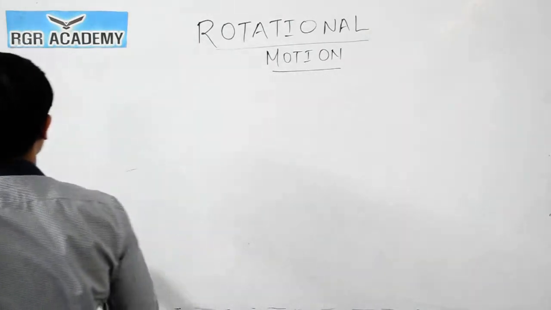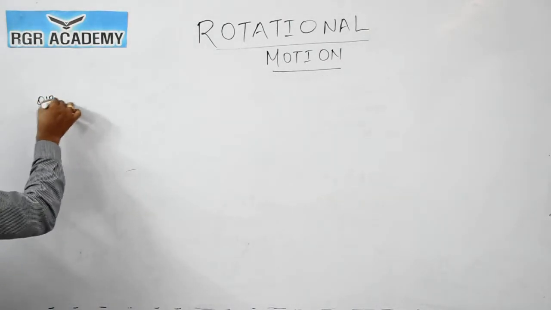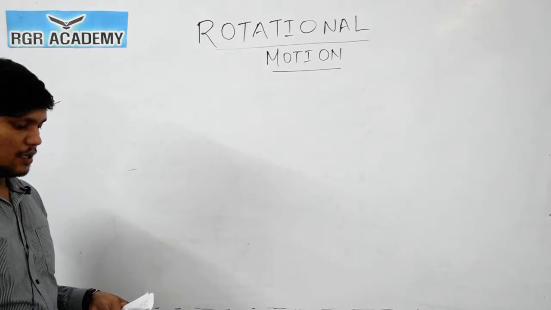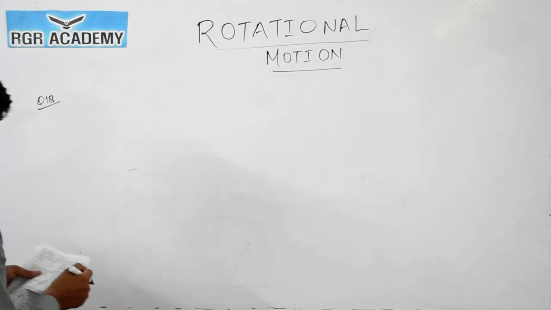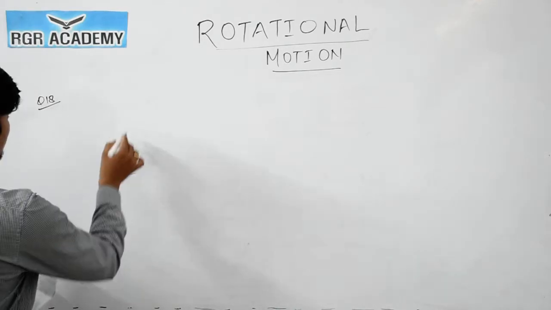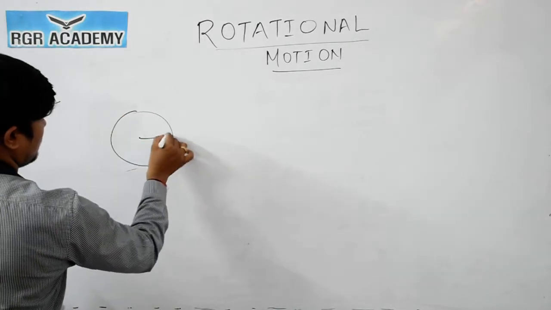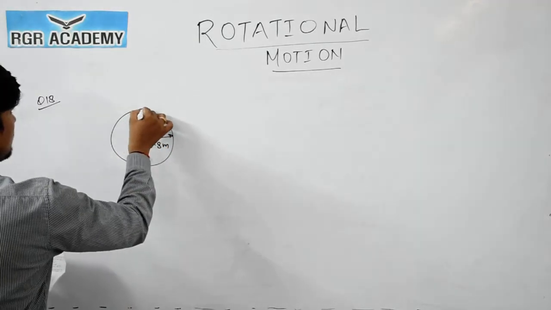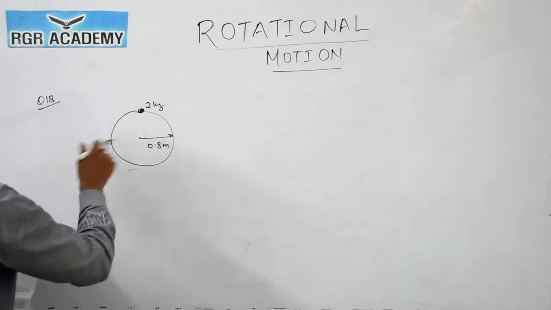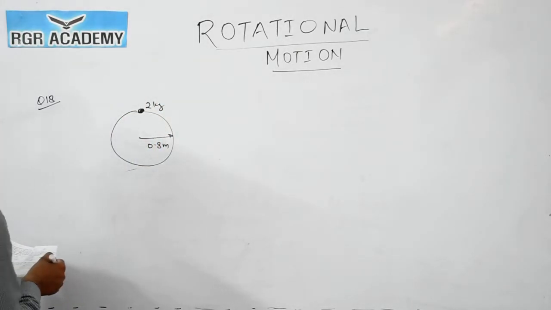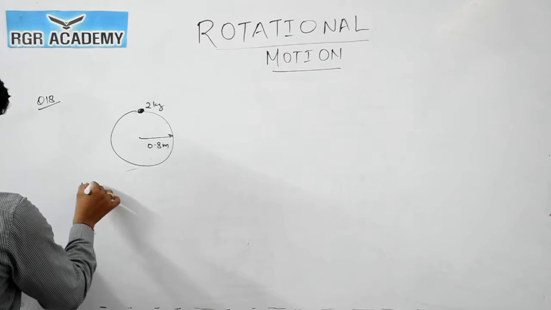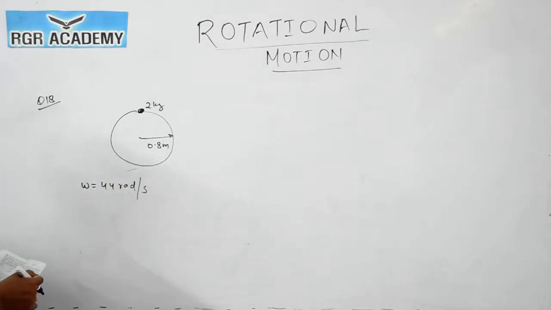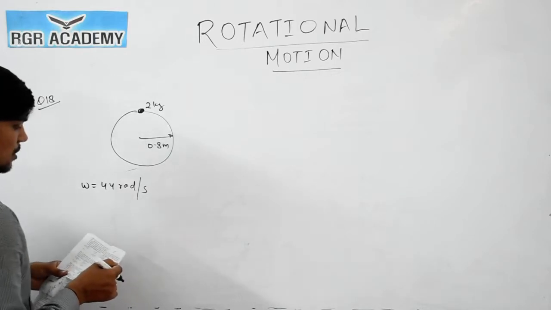So question number 18 is, a 2 kg mass is rotating on a circular path of radius 0.8 meters. So radius is given as 0.8 meter, mass is given as 2 kg, rotating on a circular path with the angular velocity, so omega is given as 44 radians per second. Okay, if the radius of the path becomes